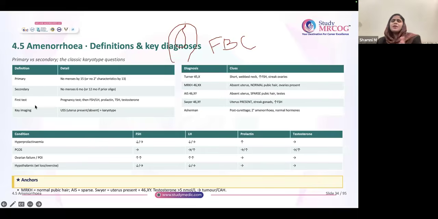Investigations are very important. Whenever a patient comes with amenorrhea, do UPT, UPT, UPT. Don't forget about UPT. It is very important. Generally, we tend to forget. Don't do that. Pregnancy test is the most important thing to do. Then, if it's secondary amenorrhea, do other hormone testing like FSH, LH. If the patient is having any hyperprolactinemia symptoms, check prolactin, check thyroid. If the patient is having any abnormal features like hirsutism and hair growth, go for testosterone evaluation also.